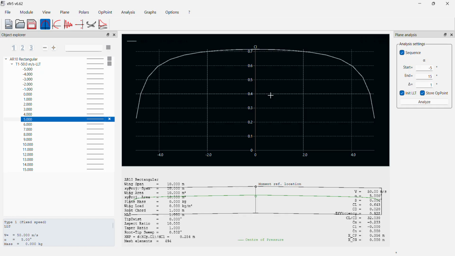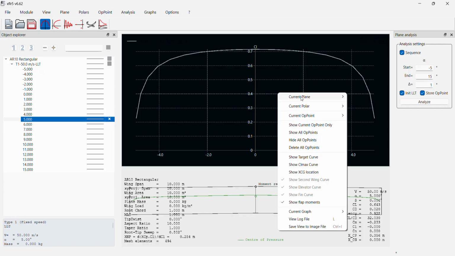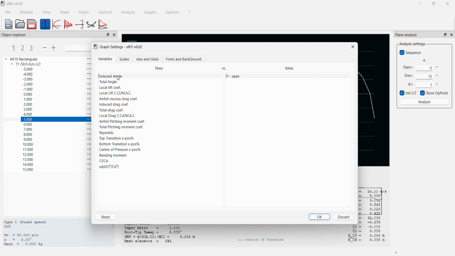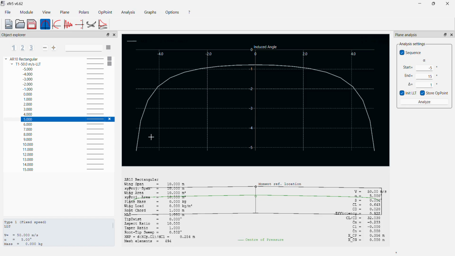Now the variation of induced angle of attack. So we'll do the same thing, go into current graph, define graph settings, induced angle, Y span. And there's the graph of the variation of induced angle of attack along the wingspan.